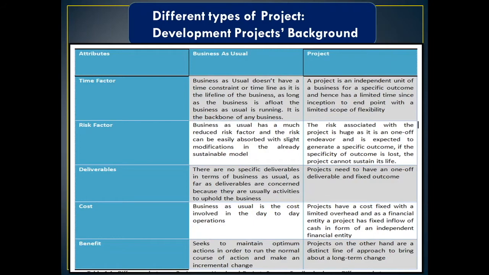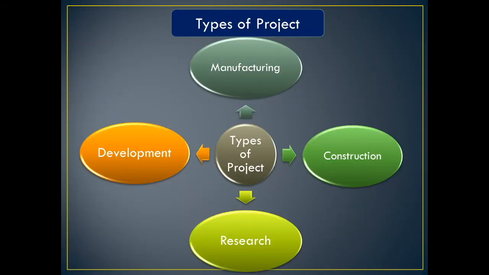As we can see, there are 5 attributes, and on the basis of these 5 attributes we have made the differentiation. So I think with the points mentioned in the slide, it is more or less clear about business as usual and a project. So let's move to our next topic for discussion.